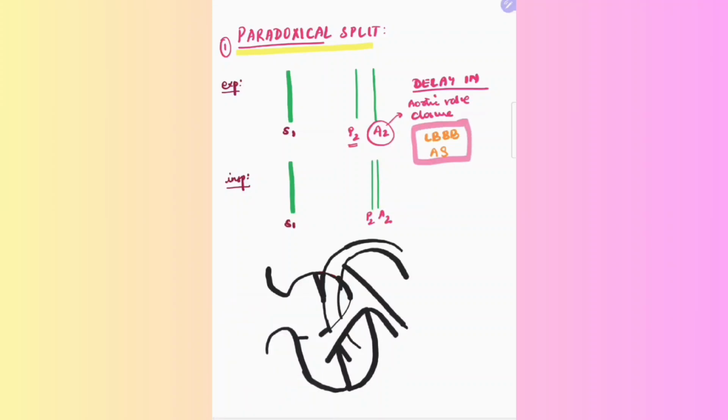Secondly, as P2 is normally delayed in inspiration, this moves away from S1, but this delay neutralizes the split. P2 is closer to A2 during inspiration, and of course, this is a paradox. So in this kind of split, the patient establishes two paradoxes. First, the order is reversed, and second, there is decreased split in inspiration.